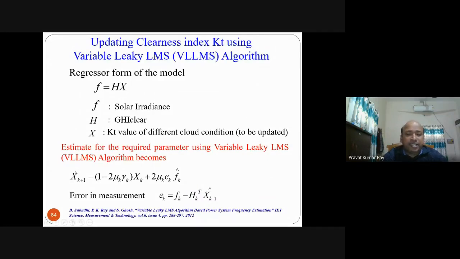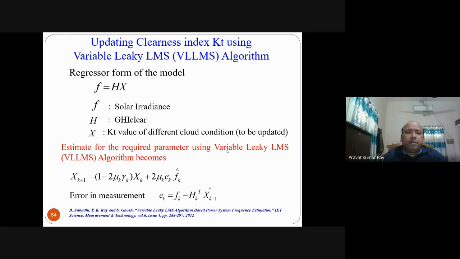In this case, you have to take an initial value of X. So what initial value have I taken? I have taken the initial value that I found using only image analysis. We have already discussed the KT values for thin cloud, thick cloud, and clear sky, obtained using image analysis, and that is taken as the initial value of X here. Taking that initial value of X, we updated X, and whatever is obtained gives you the final updated KT values of different cloud conditions.